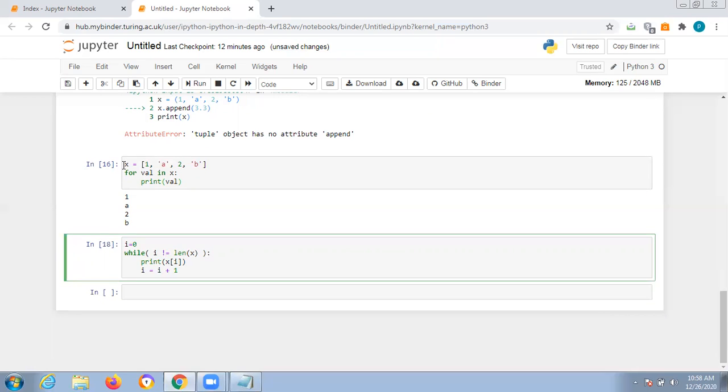If 0 is not equal to the length, what is the length of x? 4. 0 not equal to 4, true. It will print. Then 1 not equal to 4, and so on up to the b. Like that it will print. You are incrementing this by 1. So this is the exact output.